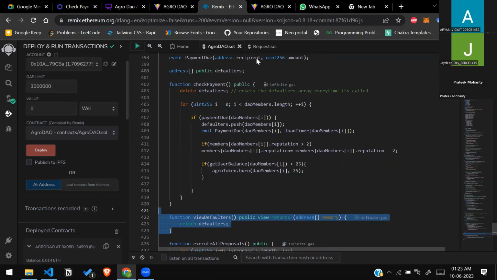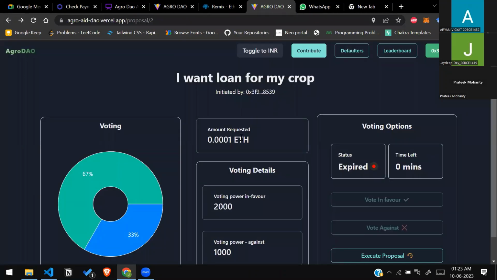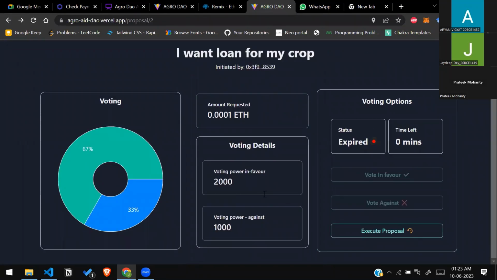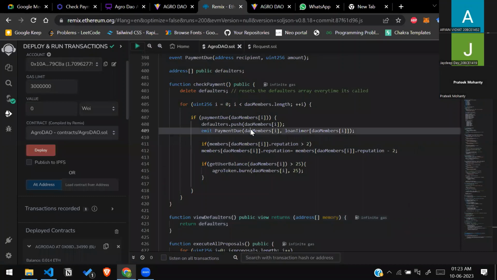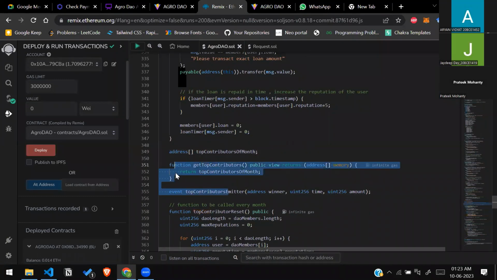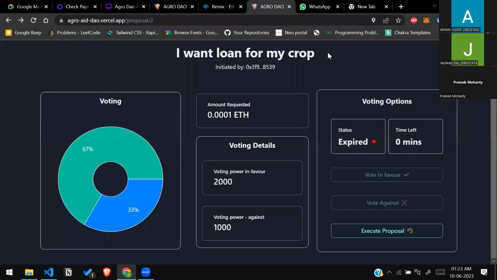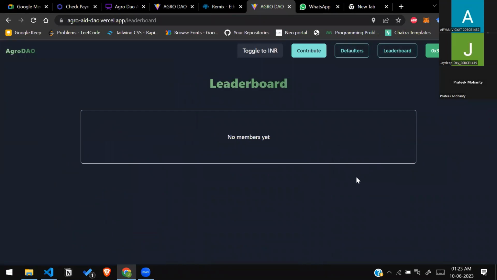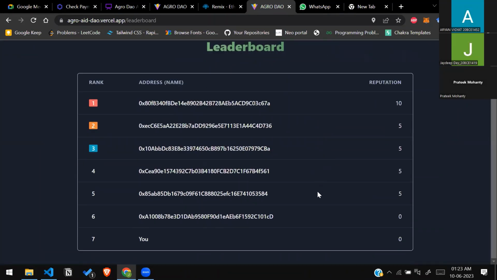Right. We also have a top contributors function. If you can show that, please. Yeah. So this is the top contributors. Again, this is automated using Chainlink and reset every month. And again, the top contributors are shown in the leaderboard. Can you show the leaderboard once again, please? Yeah. So this is our leaderboard.